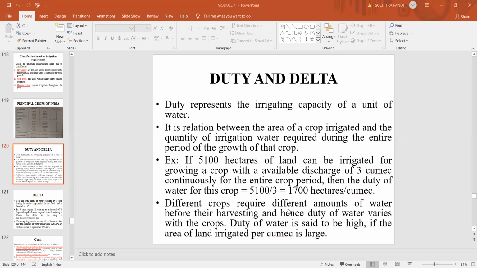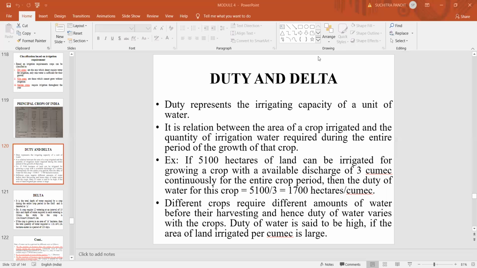Next, different crops require different amounts of water before their harvesting, and hence duty of water varies with the type of crop grown. Duty of water is said to be high if the area of land irrigated per cumec is large. So it mainly depends on the area to be irrigated and the amount of water supplied.